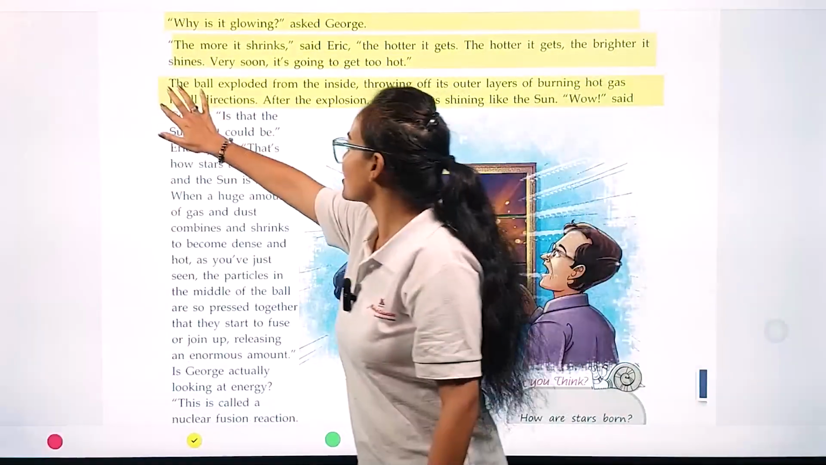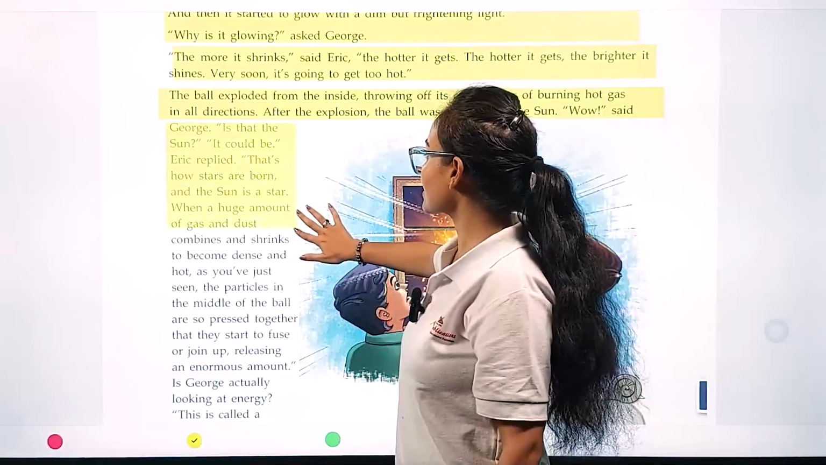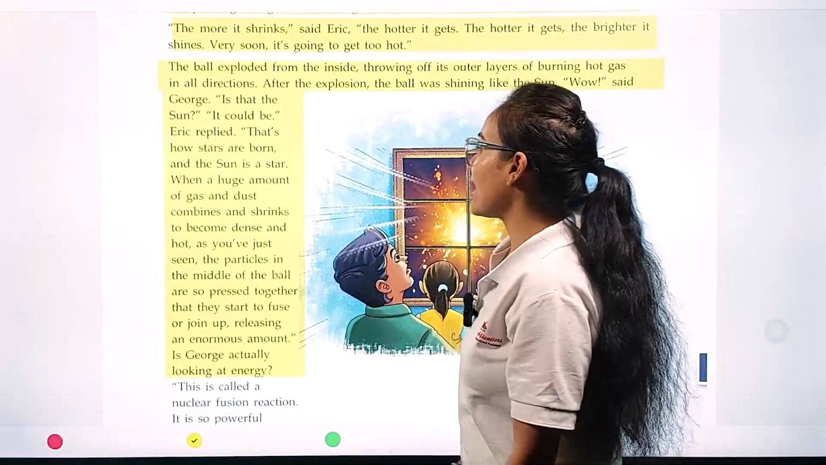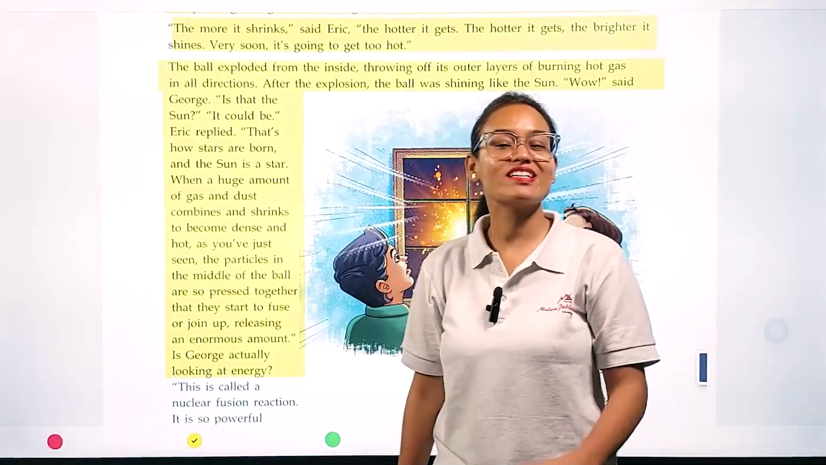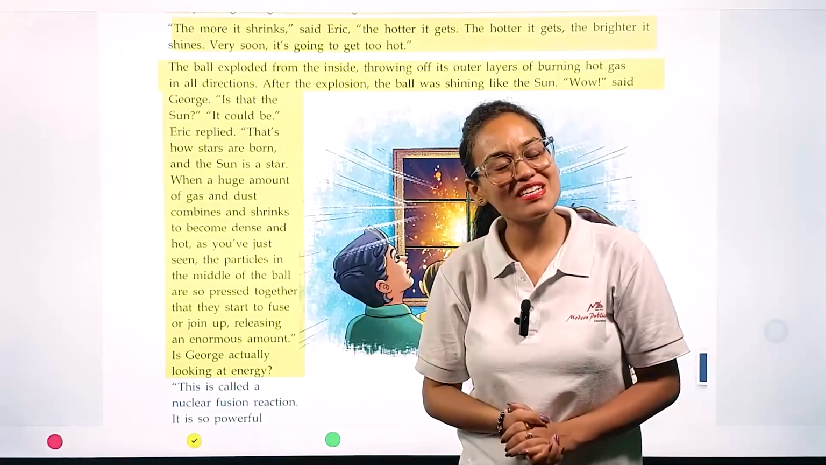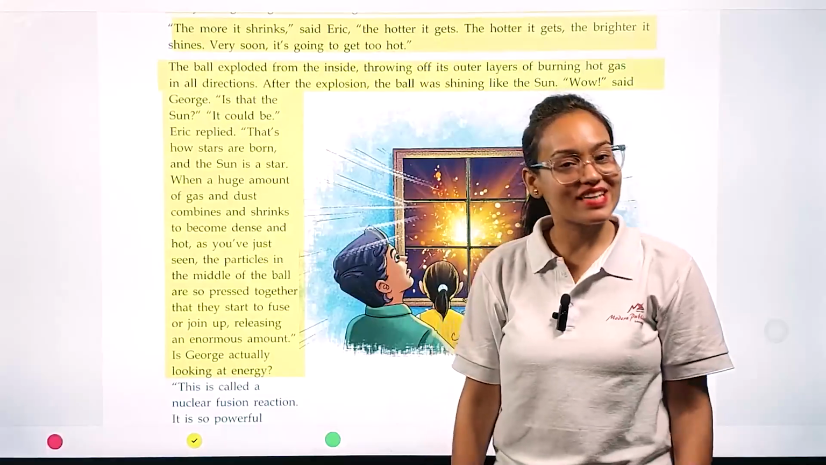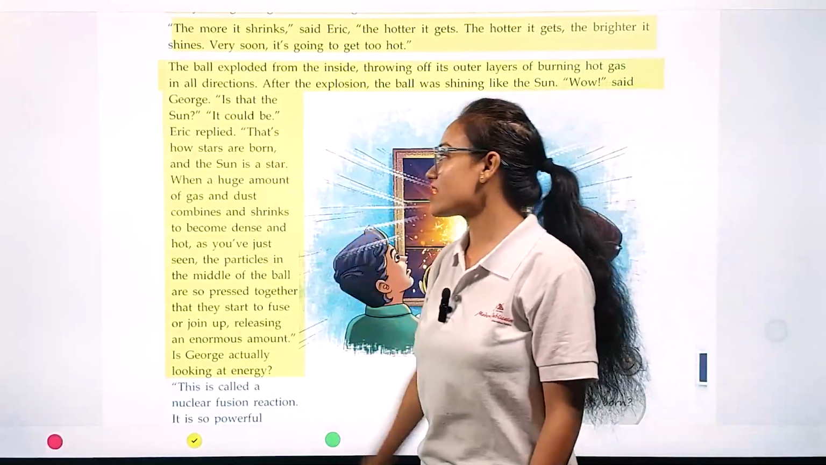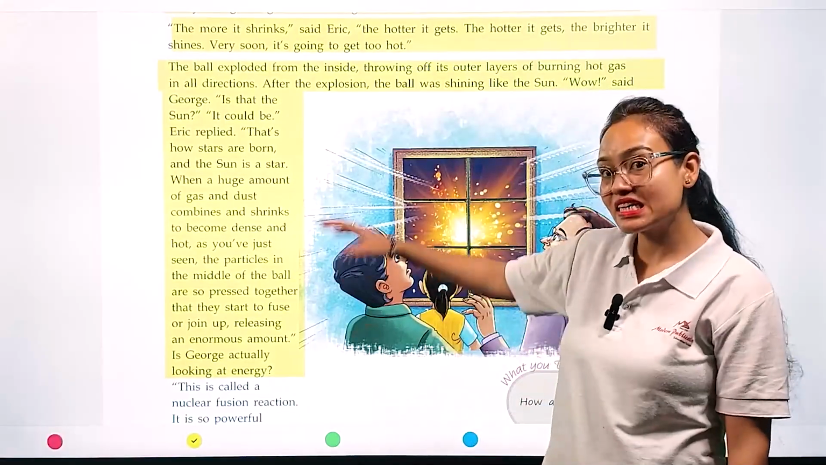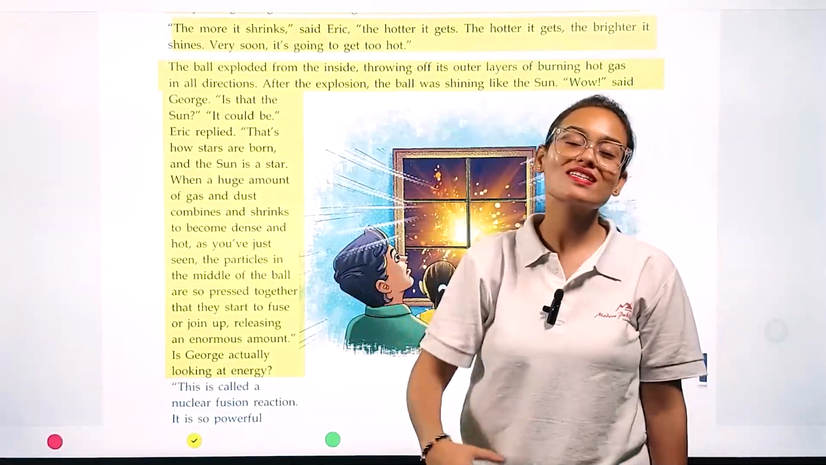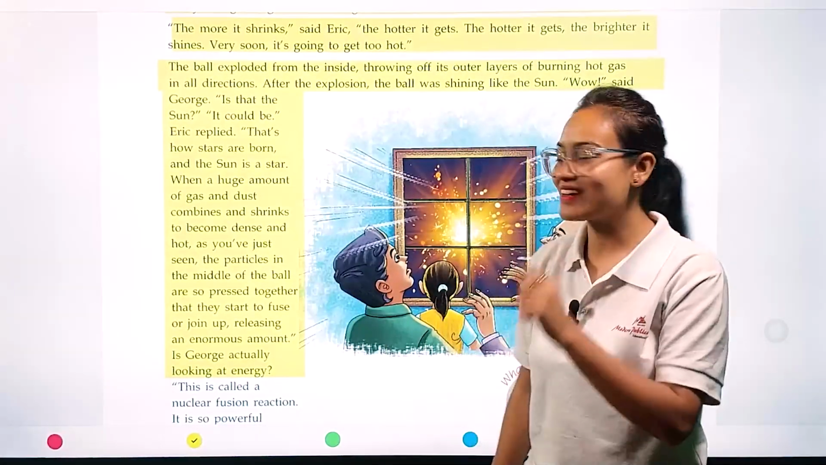Wow, said George. Is that the sun? It could be, Eric replied, and George felt astonished. He said, wow, Eric, can you please tell me, is it the sun? So Eric replied, yes, George, it is the sun. That's how stars are born, and the sun is a star. So in this way, George, you have seen that by following this process, stars are born, and the sun is also a star.